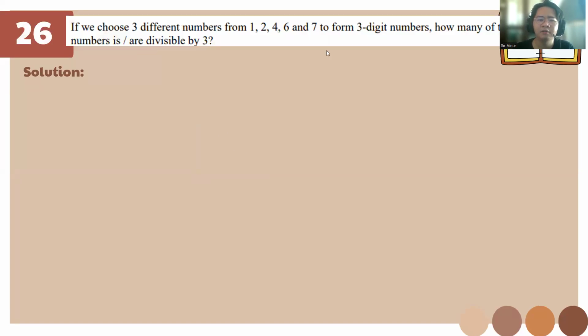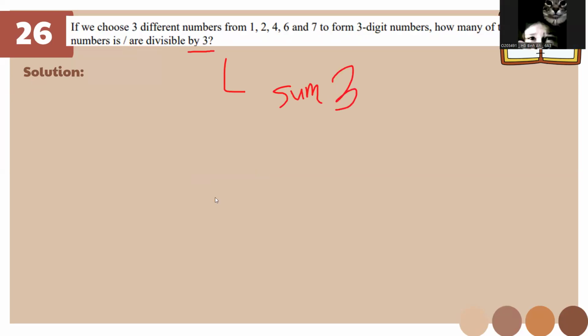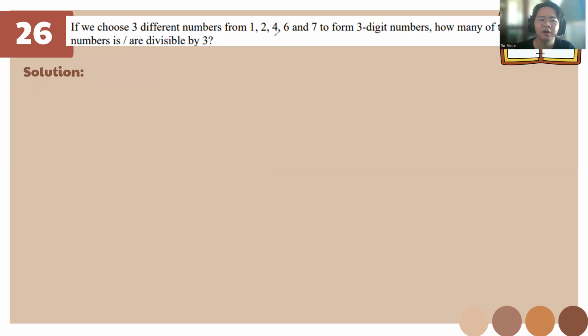This one, the divisibility rule of 3 is if all the digits have a sum divisible by 3. So that's why we made it 9. Then, the ones, we do 3 times 2 times 1. Okay?